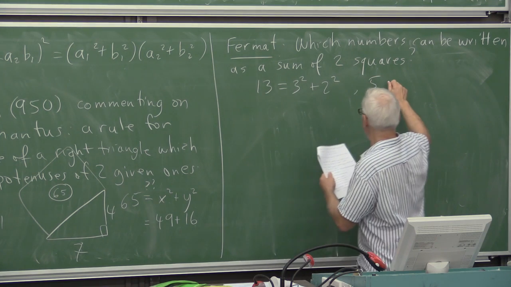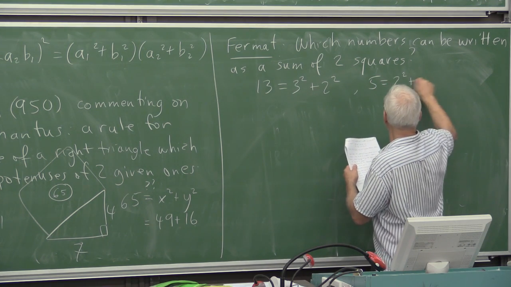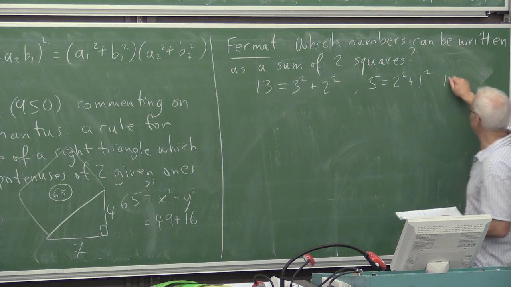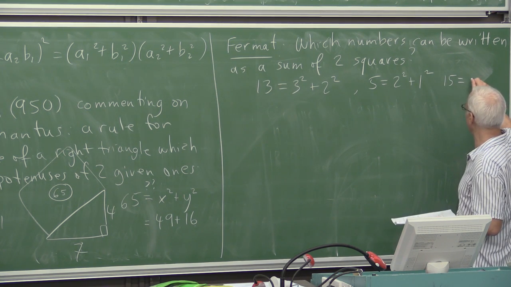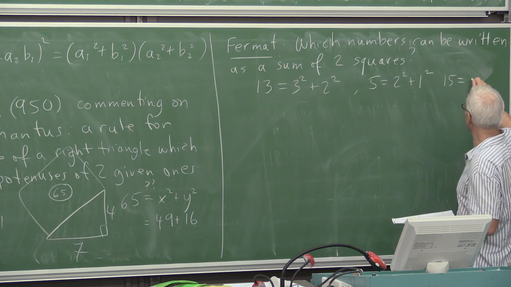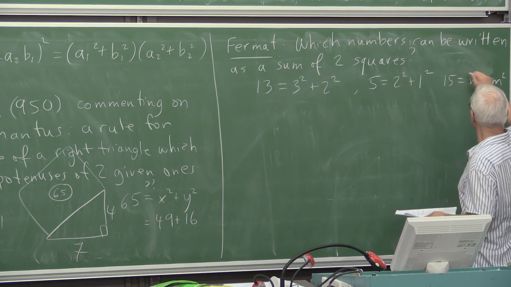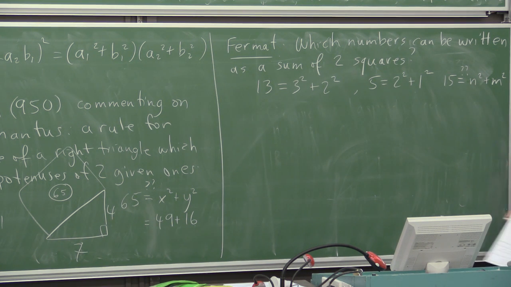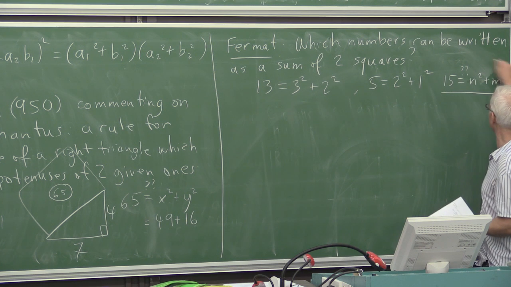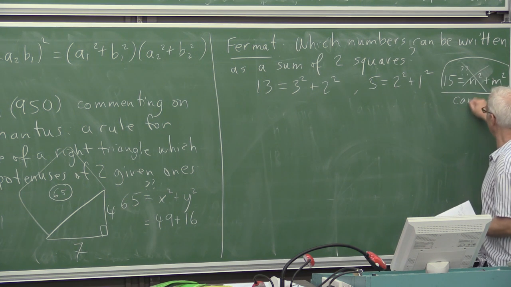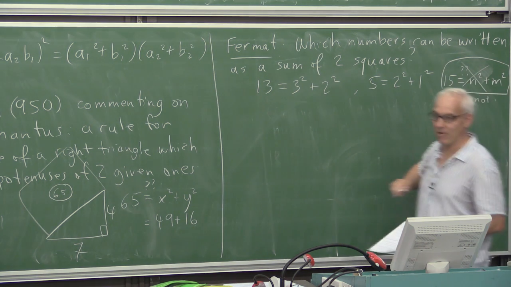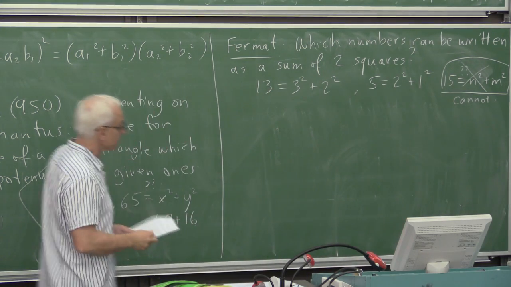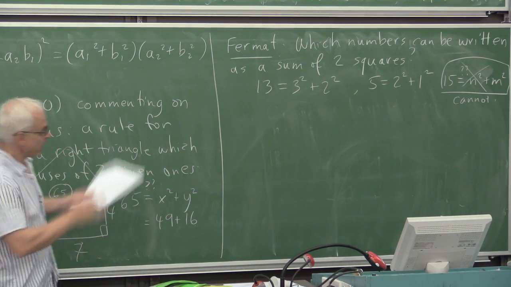And 5 can. 5 is equal to 2 squared plus 1 squared. But if you try to write 15 as the sum of two squares, you find out that it doesn't work. So 5 can be represented as a sum of two squares, 13 can, but 15 can't, for example. So it's a little bit subtle, and Fermat was interested in this question.